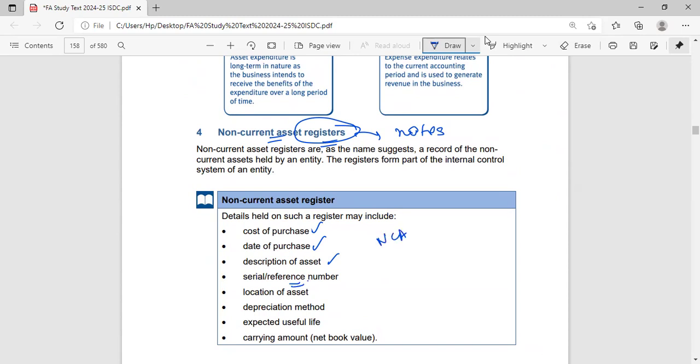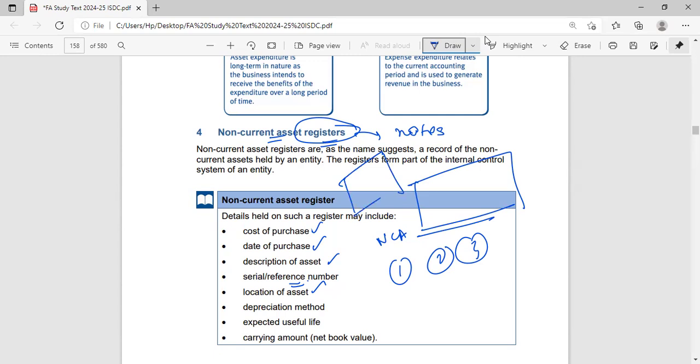We'll give them numbers 1, 2, 3, or any number. And the location. I have a big warehouse or many factories, so I must have kept that machinery somewhere. I have to say whether I kept it in factory 1, or in factory 2 or 3.